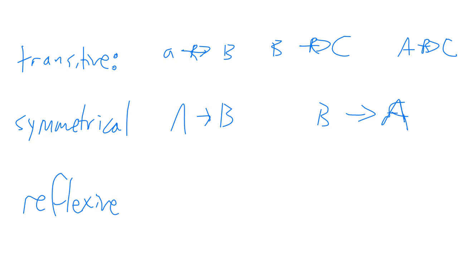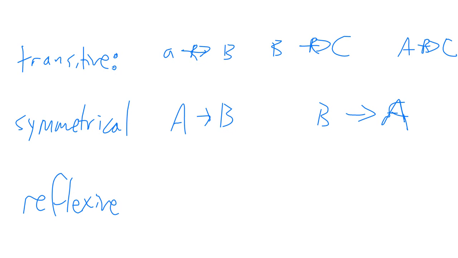Symmetrical just means if A stands in the relationship to B, then B stands in that relationship to A. Sisterhood is another symmetrical relation. If Mandy is sister to Amy, then Amy is sister to Mandy, right? Let me give you an example of a non-symmetrical, or actually an asymmetrical, relationship: fatherhood. If Justin is Jim Gideon's father, then Jim Gideon is not Justin's father. Okay, so numerical identity is symmetrical in the sense that if 31-year-old Justin is identical to 7-year-old Justin, then 7-year-old Justin is identical to 31-year-old Justin.